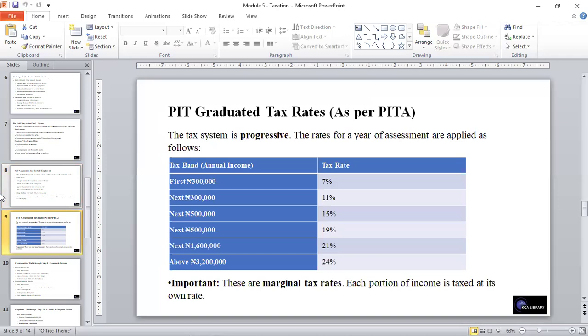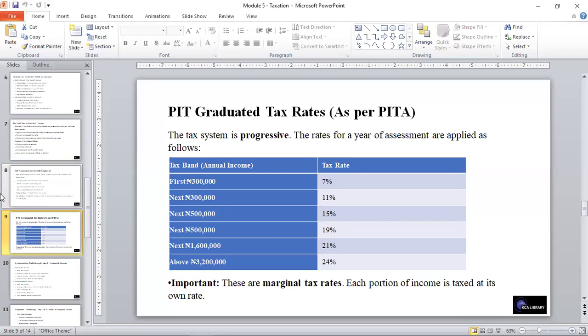Looking at the personal income tax rates, presently, a tentative new one has been brought out, which will take effect from 2026. For the present, as you see on the screen, the tax system is progressive, and the rates for a year of assessment are applied as you've seen on the screen.